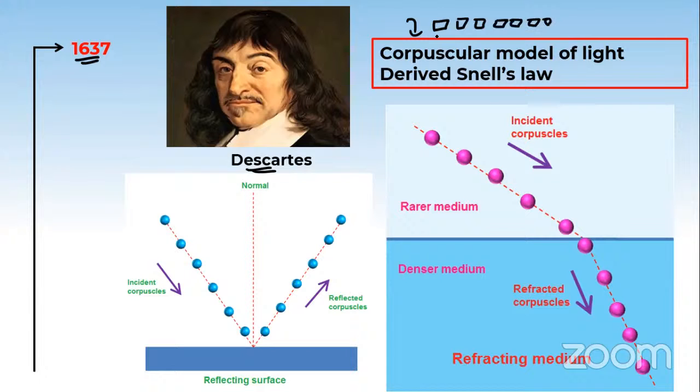By using this theory, he was able to explain the reflection process. We'll not go in depth on this, we have already seen it in the previous class. It will be boring then.